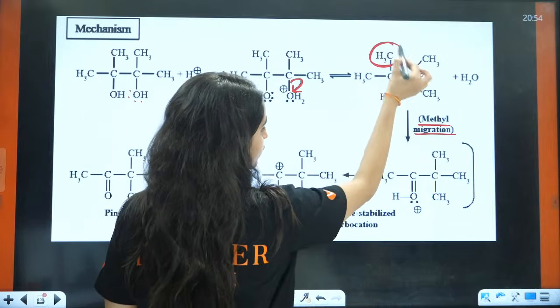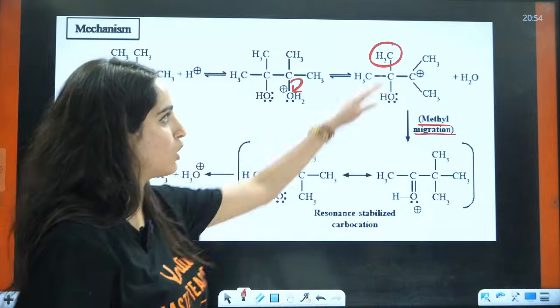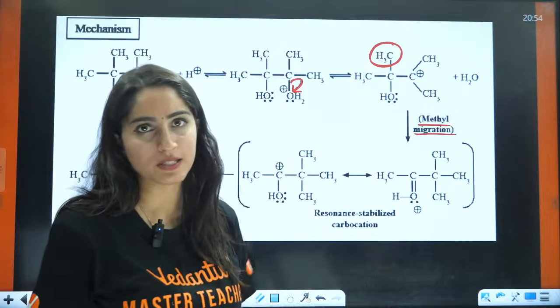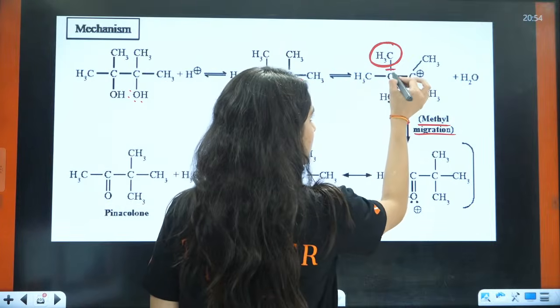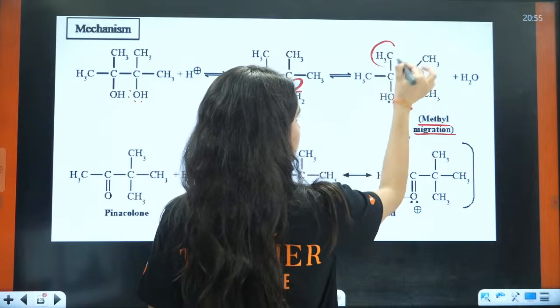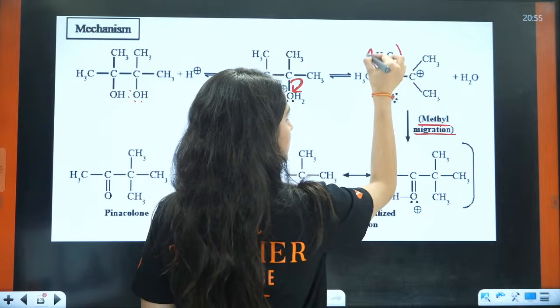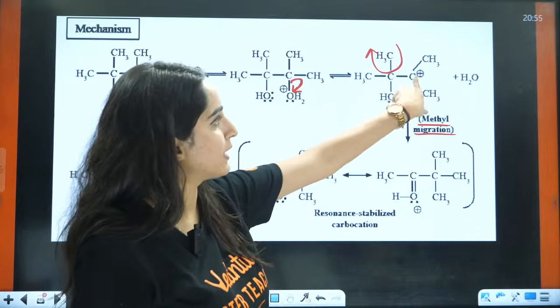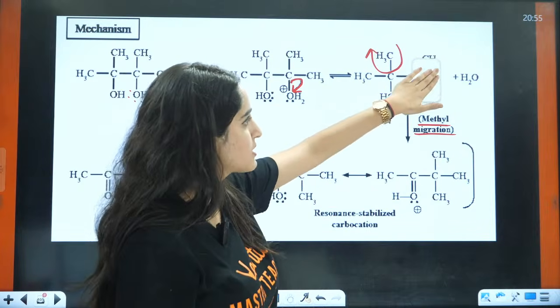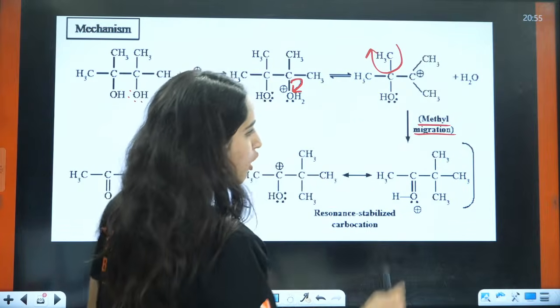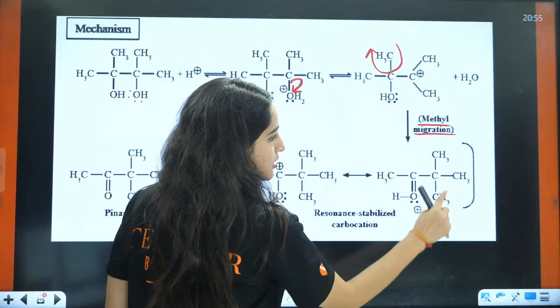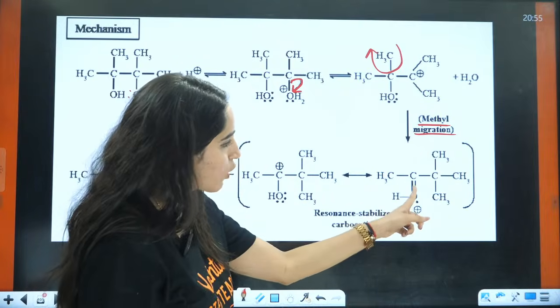This CH3 group, any of these groups will be migrated to this side and hence you will have the positive charge here. This CH3 negative will be migrated to this positive here, right? And hence you will have the formation of this: CH3, CH3, CH3, CH3 and this becomes your C.